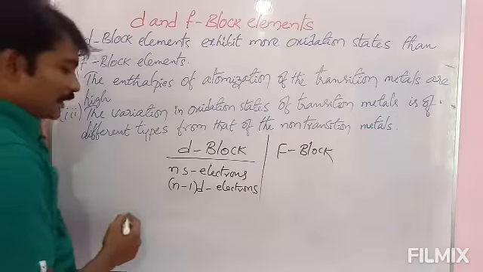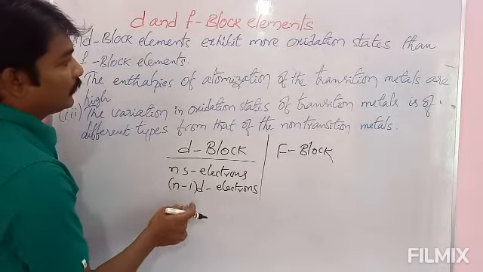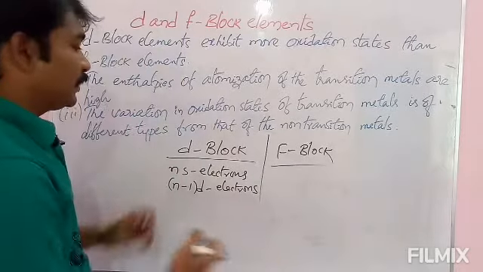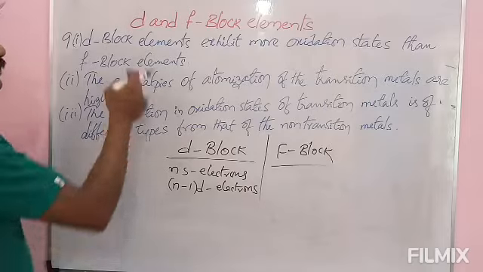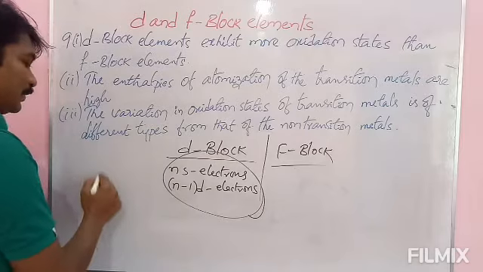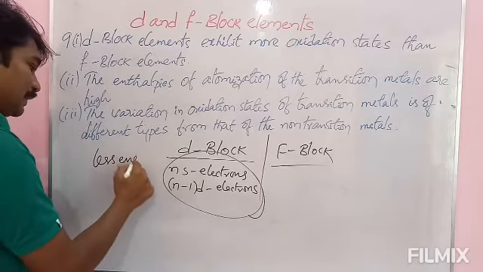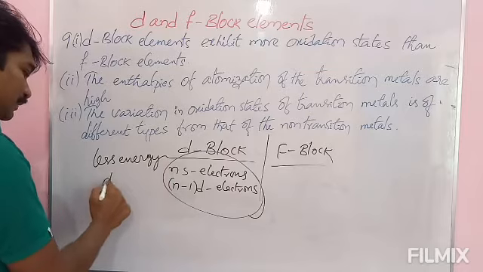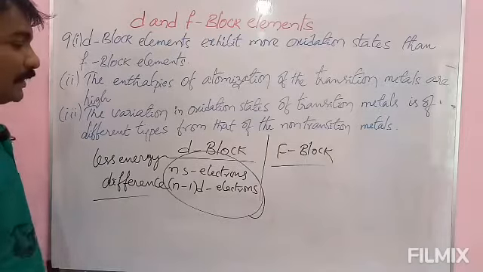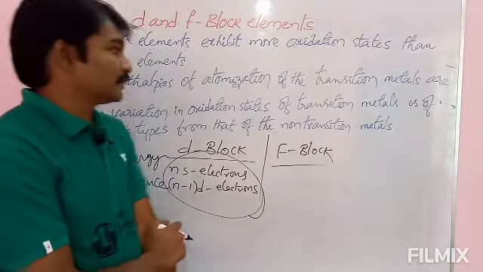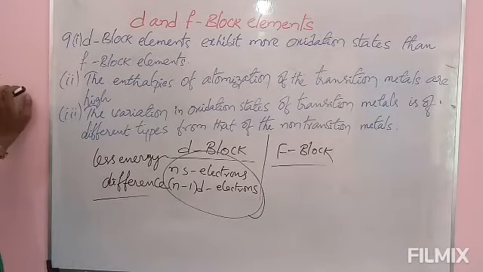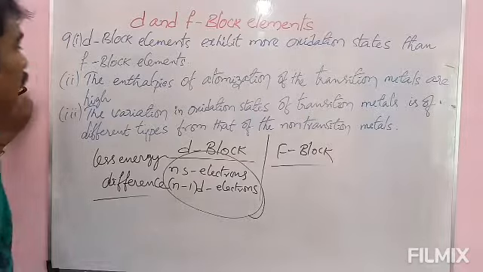Very less difference in the energy. That is the reason here. And in case of f block elements, the difference is large. That's why d block elements exhibit more oxidation states. Reason: less energy difference in ns and (n-1)d electrons.